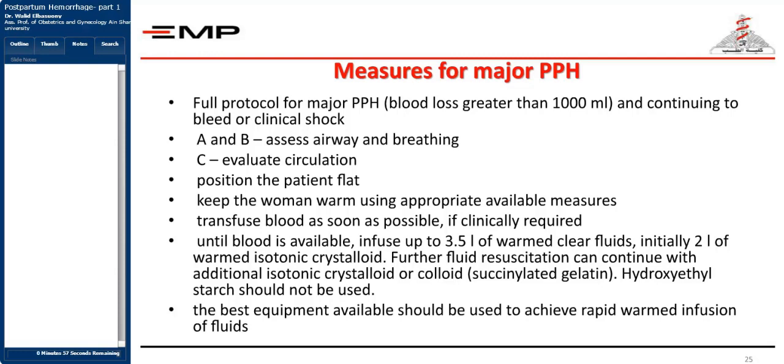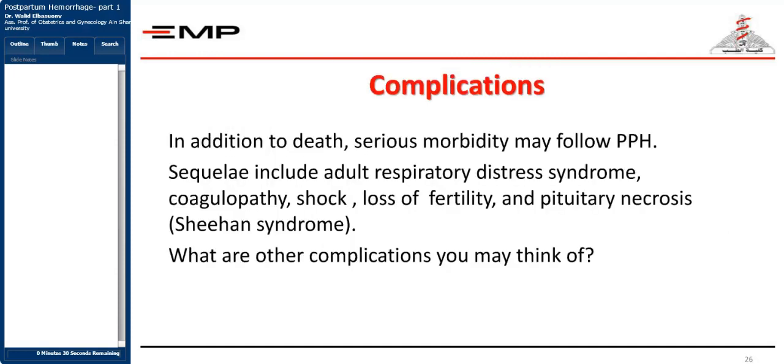Initially, 2 liters of warmed isotonic crystalloids are going to be given. Further fluid resuscitation can continue with additional isotonic crystalloid or colloid solutions such as succinylated gelatin. Hydroxyethyl starch is better avoided because it may predispose to hyperviscosity, pulmonary edema, and pulmonary embolism. The best equipment available should be used to achieve rapid warmed infusion of the fluids, because over here you're managing a very detrimental condition. The complications are severe.